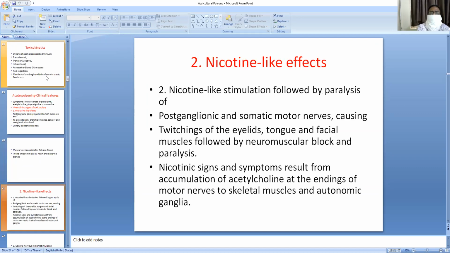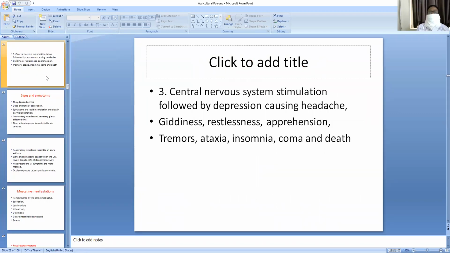Nicotine-like stimulation followed by paralysis of the postganglionic, somatic, and autonomic nervous system causes twitching of the eyelids, tongue, and facial muscles, followed by neuromuscular block and paralysis. Nicotinic signs and symptoms result from accumulation of acetylcholine at the endings of the motor nerves at the skeletal muscles and autonomic ganglia. Central nervous system depression: restlessness, emotional lability, headache, tremors, anxiety, drowsiness, confusion, slurred speech, ataxia, generalized weakness, coma, and convulsions.